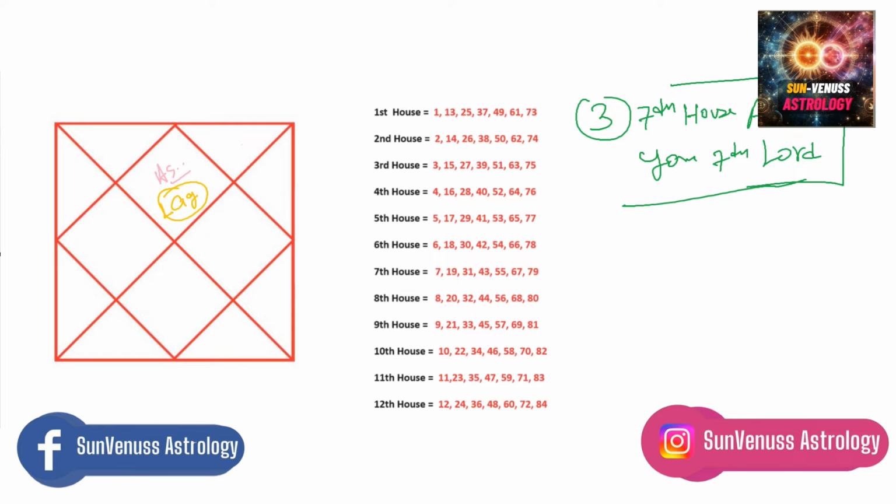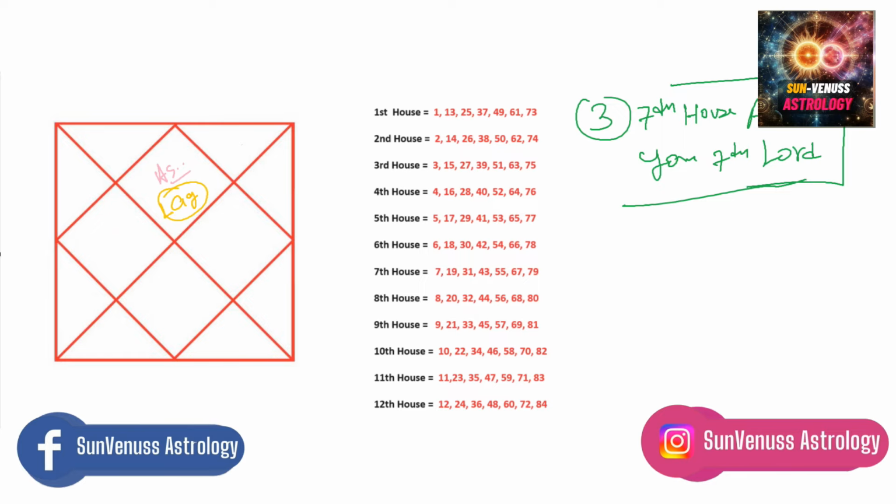If you are a Cancer ascendant, your 7th lord will be Saturn. If you are a Leo ascendant, your 7th lord will again be Saturn. If you are a Virgo ascendant, your 7th lord will be Jupiter. If you are a Libra ascendant, your 7th lord will be Mars. If you are a Scorpio ascendant, your 7th lord will be Venus. If you are a Sagittarius ascendant, your 7th lord will be Mercury.